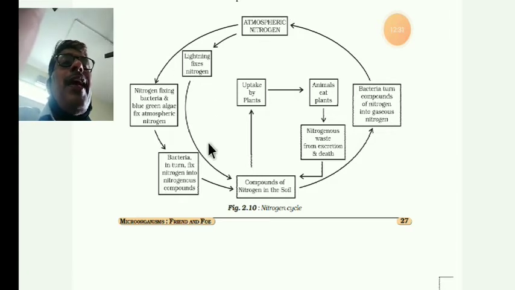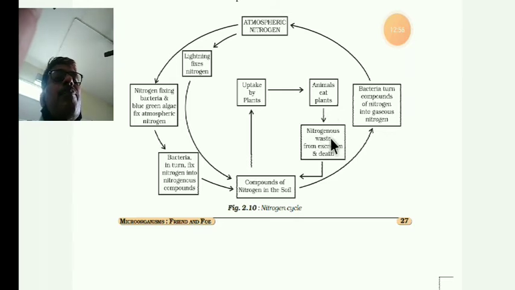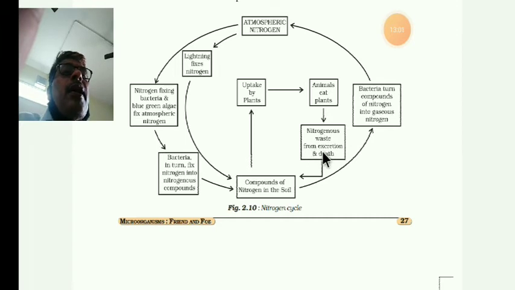This lightning changes it into compounds of nitrogen, and bacteria will be doing this too. Here plants are growing, taking the nitrogen, and animals are eating the plants. Then nitrogenous waste comes from excretion or death. You know that animals' urine contains nitrogen, and sweating also. All this comes again as compounds of nitrogen in the soil.